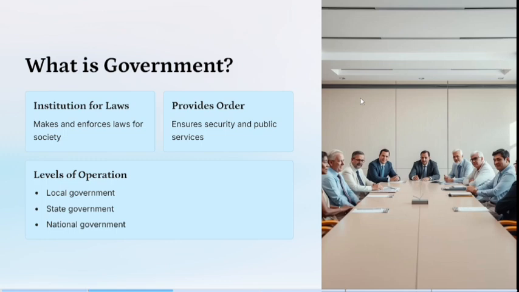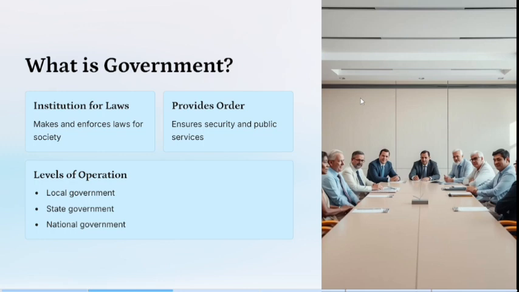Power and authority in the sense that governments exercise power and authority over their citizens. Decision making in the sense that politics involves making decisions about laws, policies, and resource allocation. While representation is talking about how governments are supposed to represent the interests of their citizens. And for accountability, governments should be accountable to their citizens.